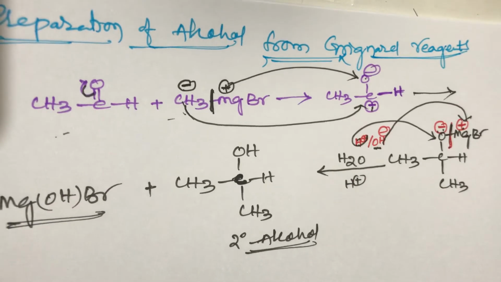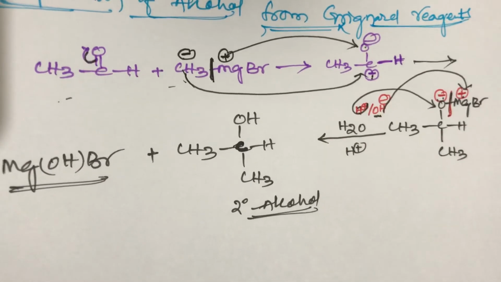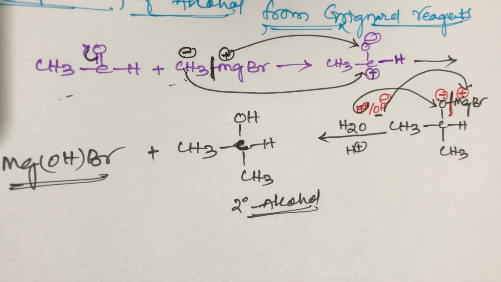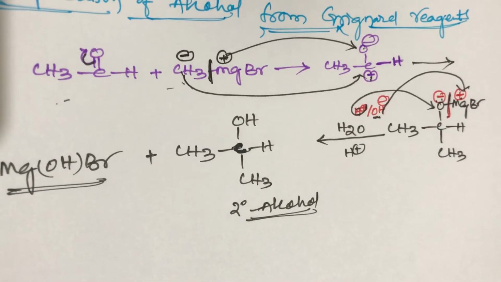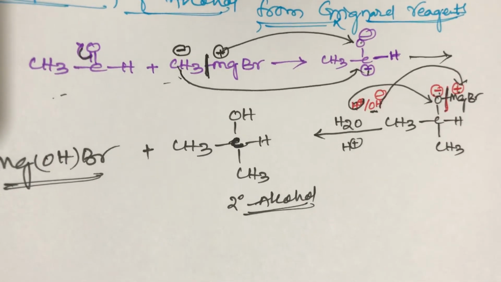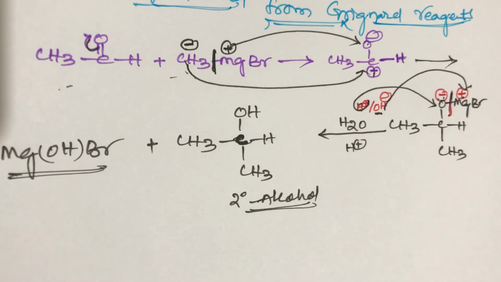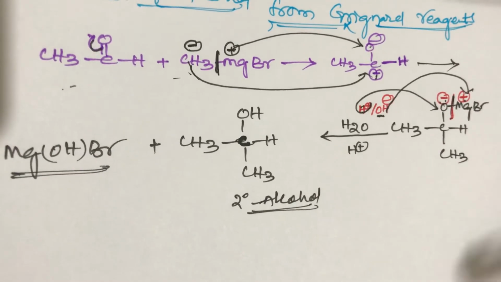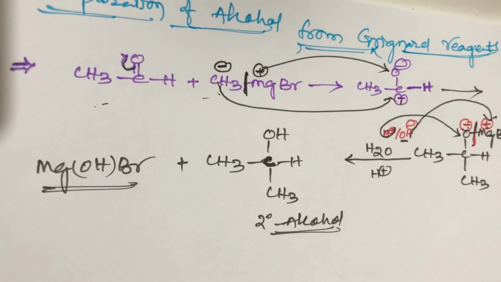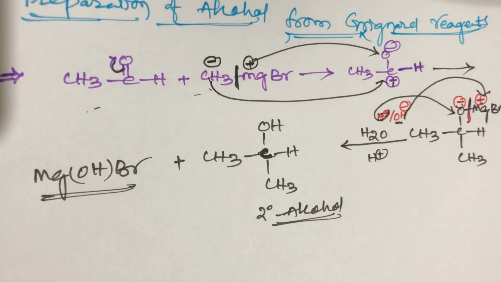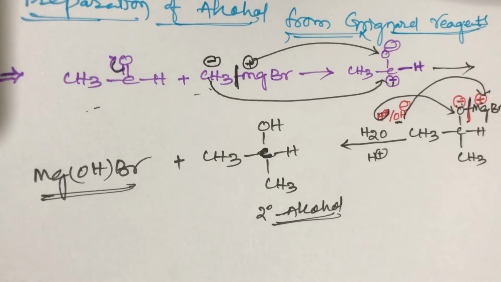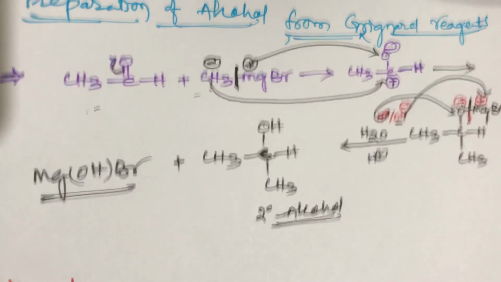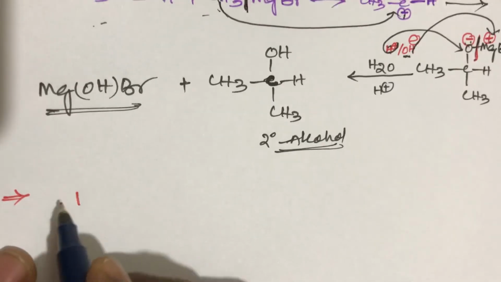Now how to prepare tertiary alcohols from Grignard reagents? You remember, when acetone reacts with Grignard reagent, it gives tertiary alcohol. This is the simple trick for preparation of primary, secondary and tertiary alcohols, which can all be prepared from Grignard reagent. It is very important. Now the third one, the next preparation, is tertiary alcohol.